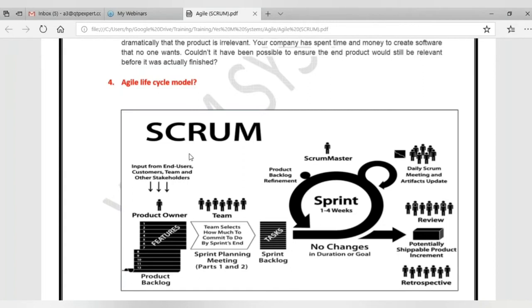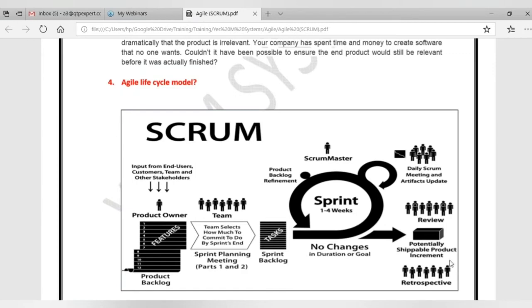So this is how the Scrum model is going to work. Here you can see different technical terms. Whatever technical terms we use in the waterfall model, here they are different. You also have to remember all these terms while explaining to someone else, normally in interviews. While explaining, you should not just describe how it works. You have to use the technical terms documented here, like product owner, product backlog, scrum master, sprint, sprint planning meeting, review, and retrospective.